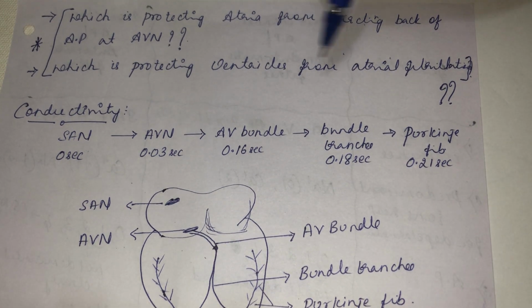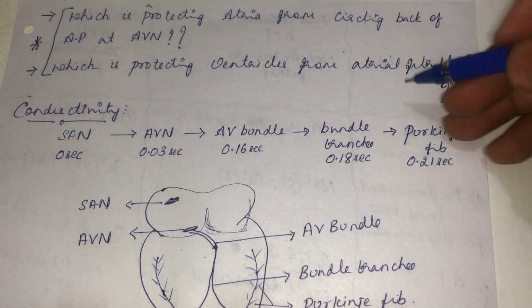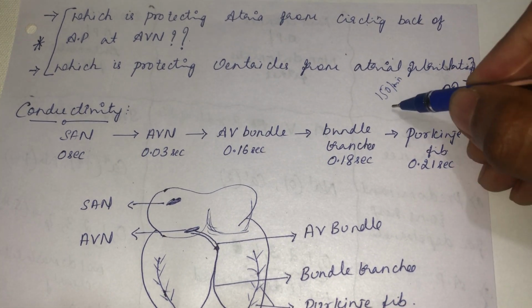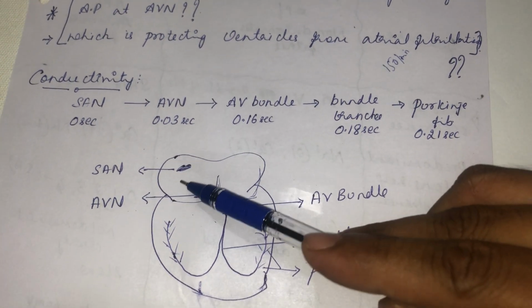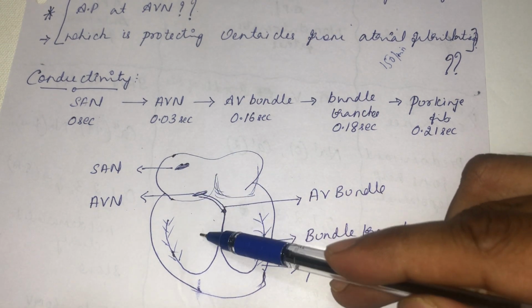See, interesting thing. Atrial fibrillation means more beats per minute. Normal beats per minute in the atria are, for example, 80 beats per minute. In atrial fibrillation, it will go up to 150 beats per minute. If the atria are beating at 150 beats per minute, that might transfer from the atria to the ventricle, right?